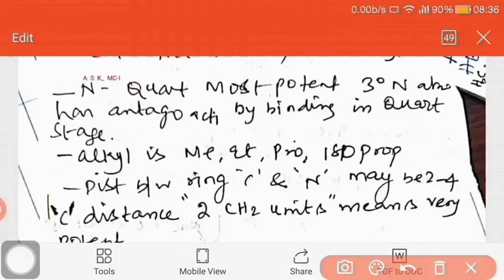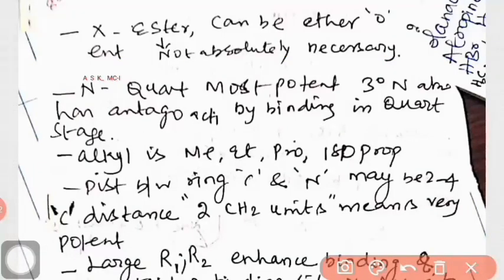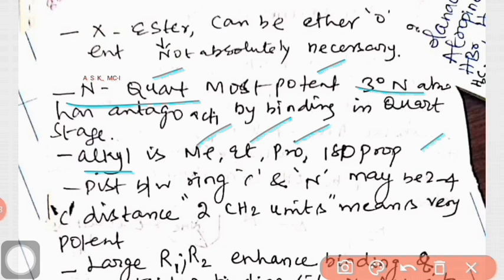Already I have told you the nitrogen can be quaternary or tertiary. The quaternary is more potent as an anti-acetylcholine antagonist. The alkyl group can be methyl, ethyl, propyl or isopropyl, no problem. But the distance between the ring can be 2 to 4.